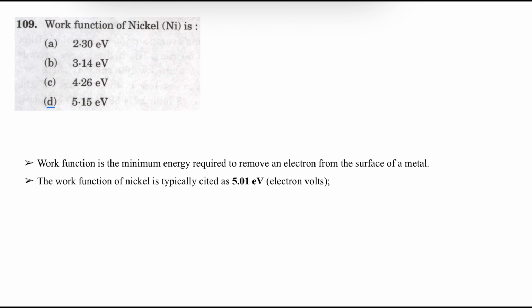Question number 109. The work function of nickel is. So work function is the minimum energy required to remove an electron from the surface of a metal. So for nickel, it is typically 5.01 electron volts. Correct answer is option D.